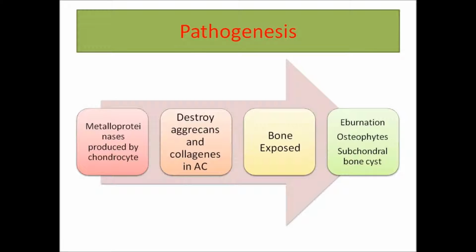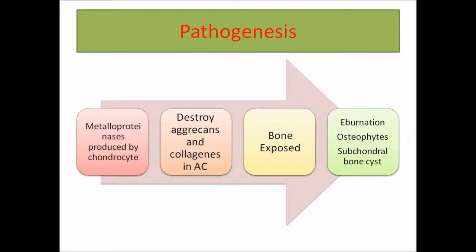These osteophytes are the source of pain and limitation of motion in osteoarthritis. Also, as a result of bone exposure, the synovial fluid will leak from the joint space into the subchondral bone, resulting in the formation of subchondral bone cysts. So this is the pathogenesis of osteoarthritis.